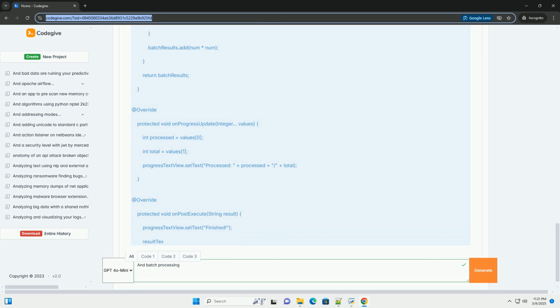This is a standard and safe way to update the UI from a background thread. Progress updates: the send progress update method posts progress updates to the UI thread, showing the number of processed items and the total number of items.